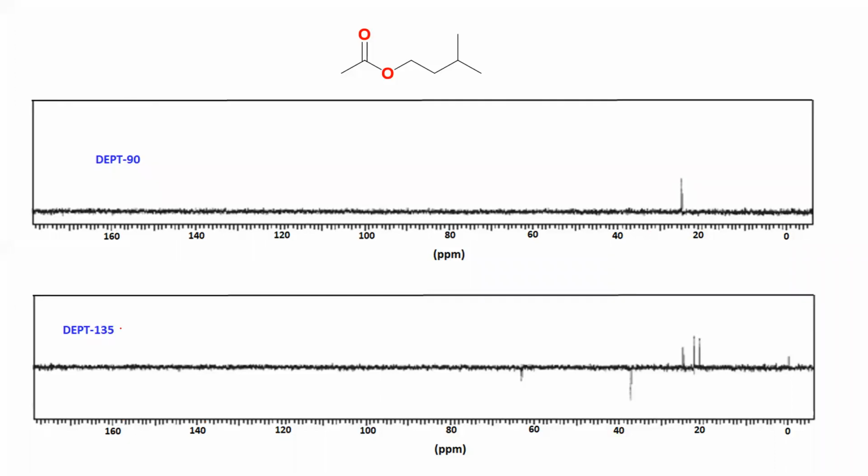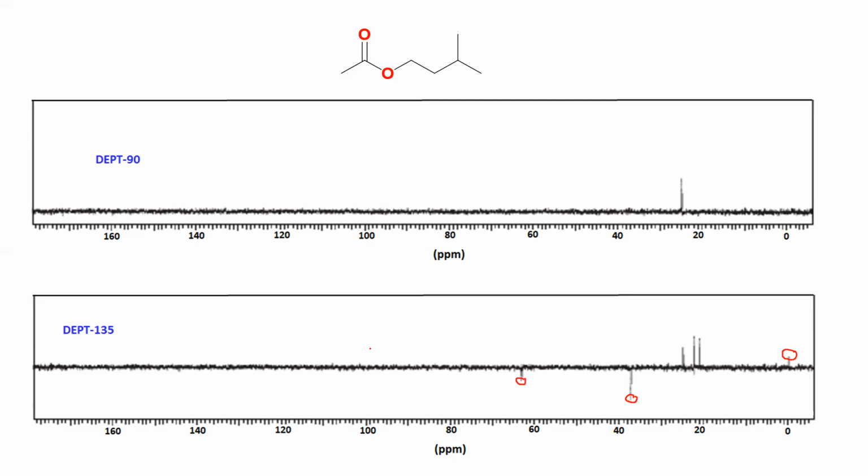DPT 135. What are you getting? You see the silane peak has come back, which was missing in 90. What you see here is you have two negative phase peaks and 3 positive phase peaks. DPT 135, what is its job?